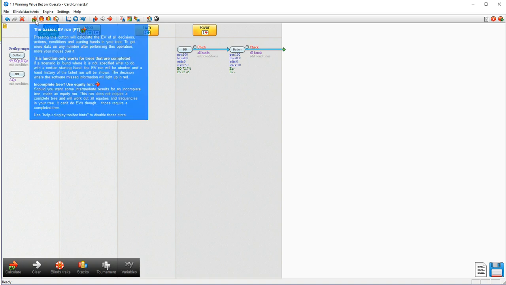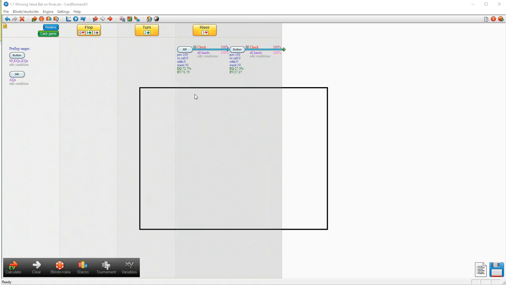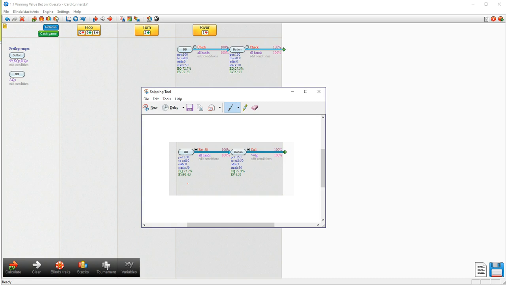We're going to click the EV run button here. We're going to have a look at our expectation. So you can see our EV now has dropped to 72.73. In other words, specifically that value bet on the river has netted us the difference between 72 and 95. It's going to be about 23 big blinds our value bet was worth there on the river.